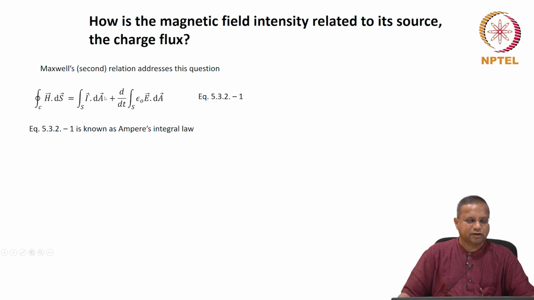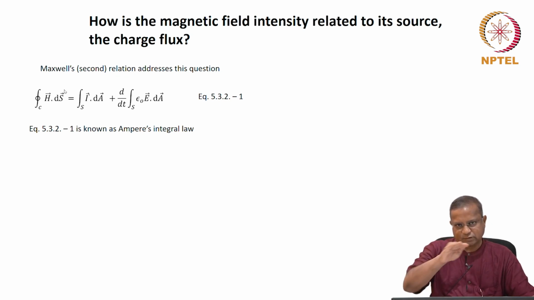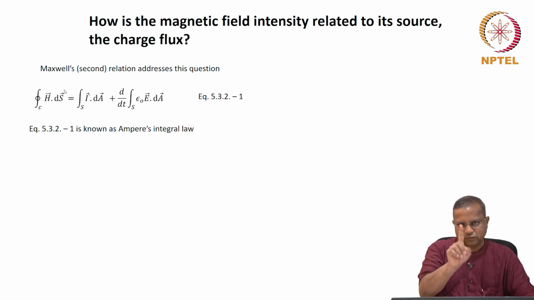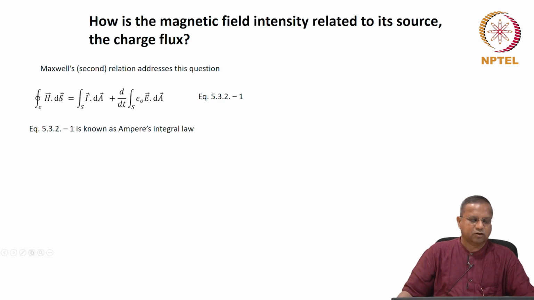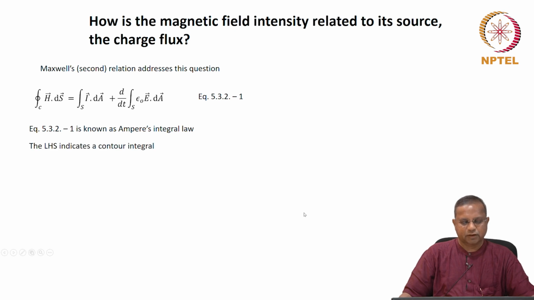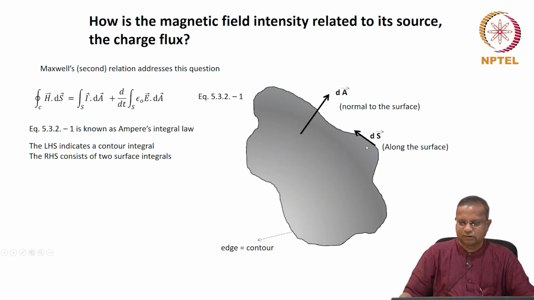So Maxwell's second equation is a contour integral of H dot ds. ds is the unit vector in the surface contour direction. dA is the unit vector in the surface in the direction perpendicular to the surface, which represents the surface, of course. The contour integral of H dot ds equals the surface integral of I dash dot dA plus d dt of the surface integral of epsilon naught E dot dA. And this is the ds vector along the surface, unit vector. This is the dA unit vector